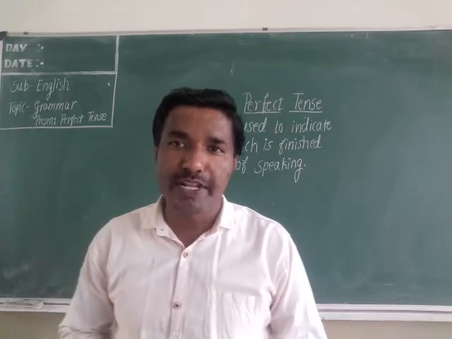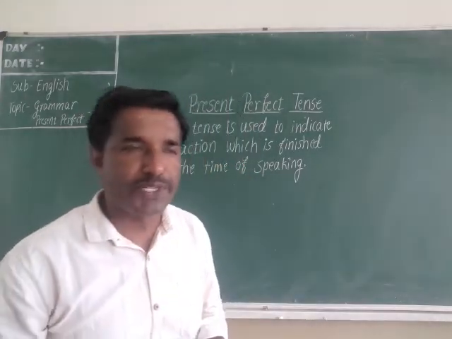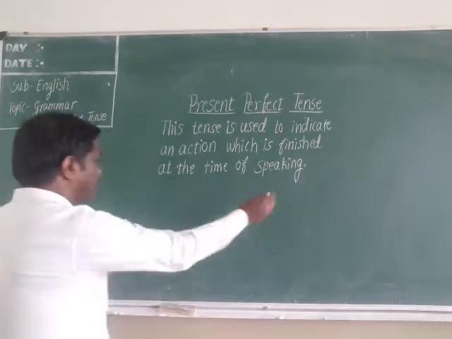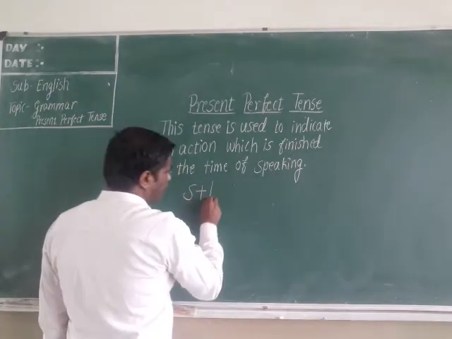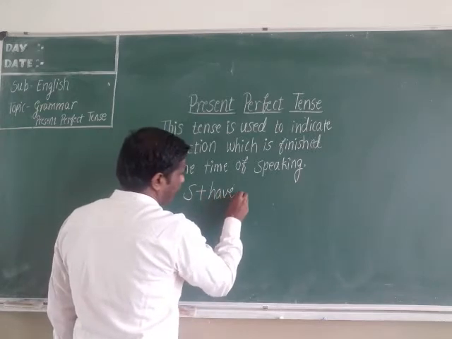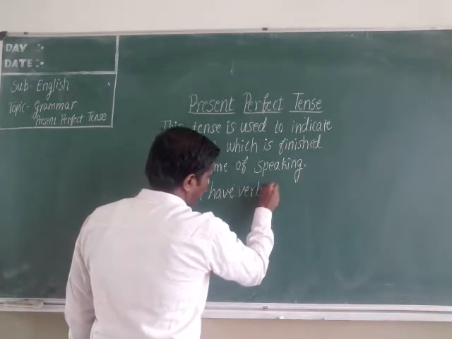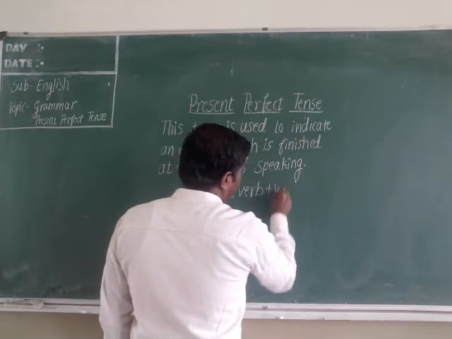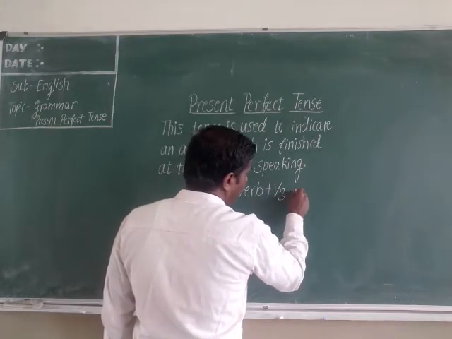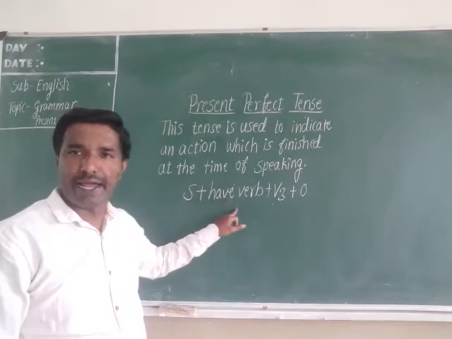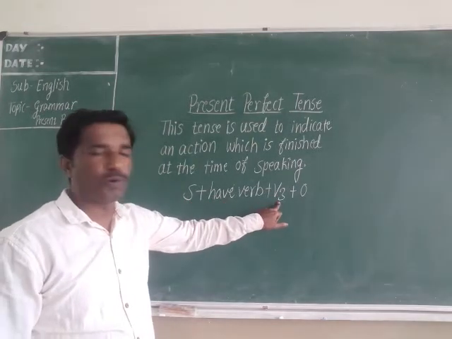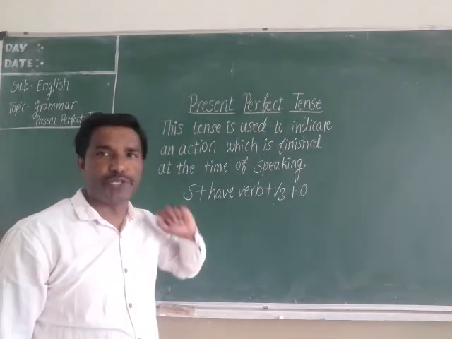Okay. Now let us see the structure of present perfect tense. See, first there should be subject. After the subject, have should be there. After that, V3 form of the verb and object. Subject, have, V3 form of verb and object.